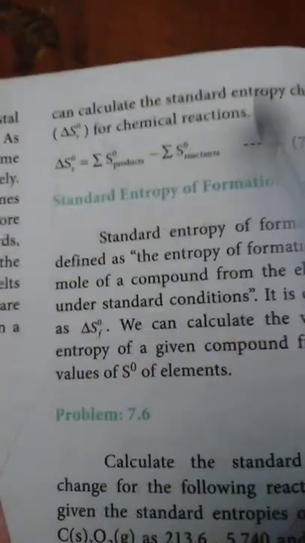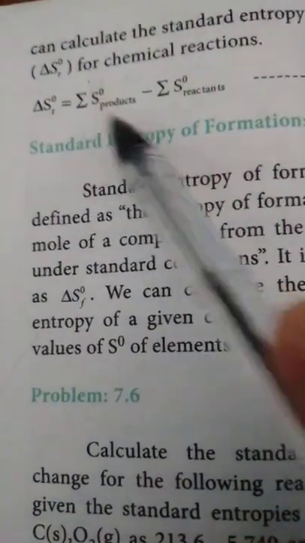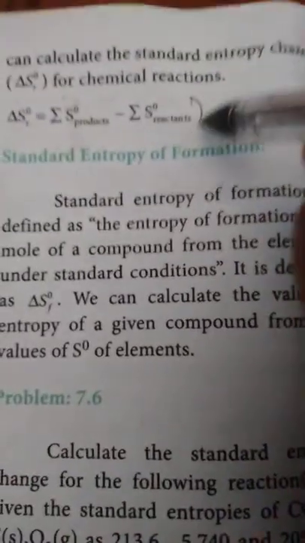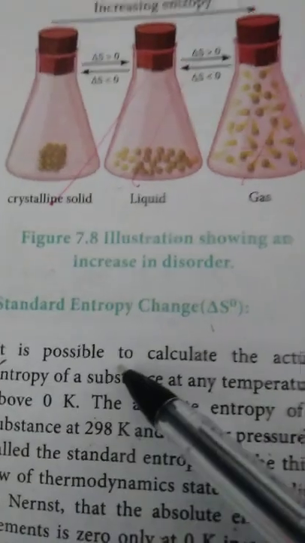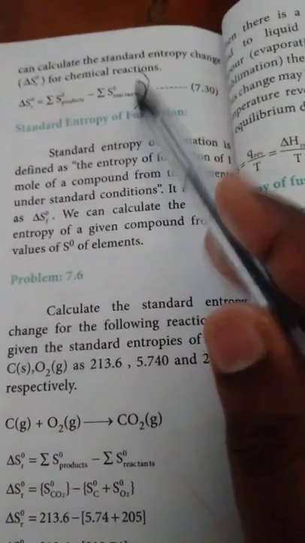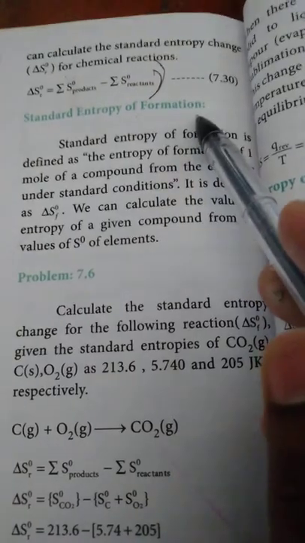And from this we can write the formula: delta S0 R is equal to summation of S0 products minus summation of S0 reactants. Till this is just a note. If your question is standard entropy change, write from this to the formula. Understand?